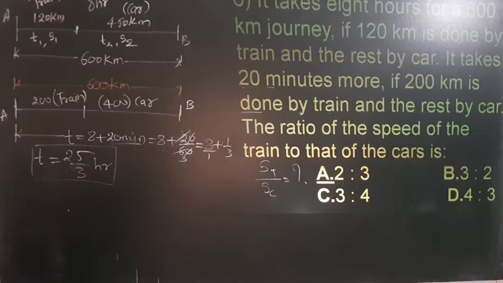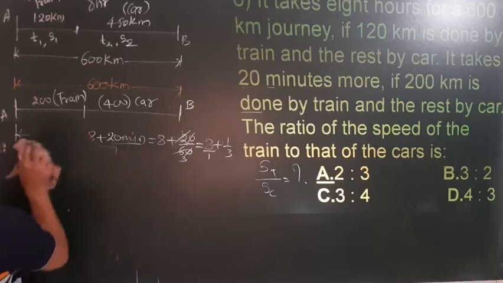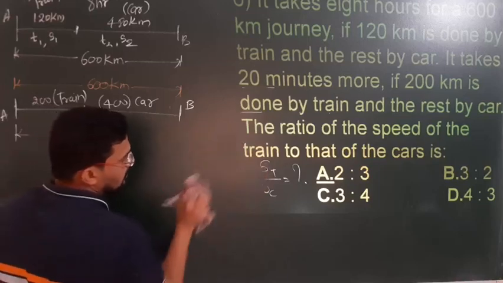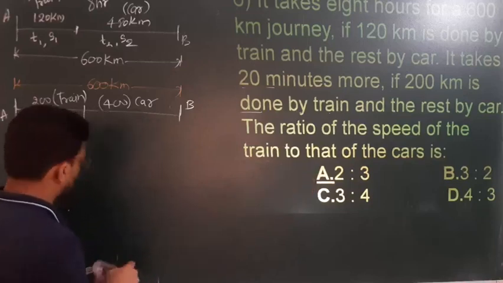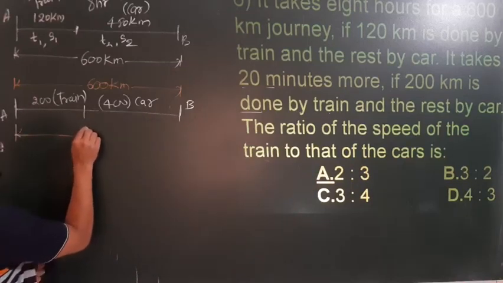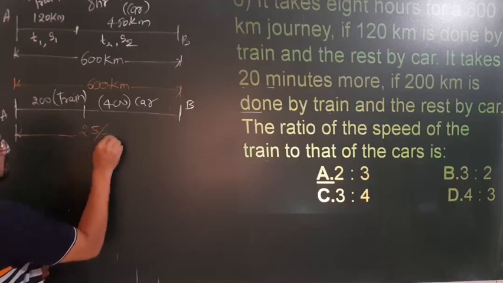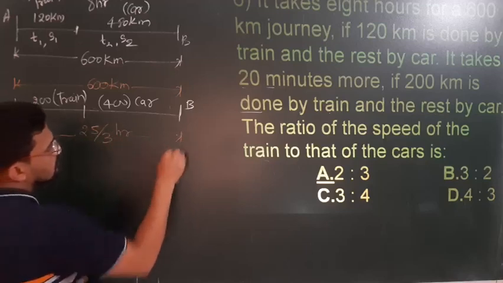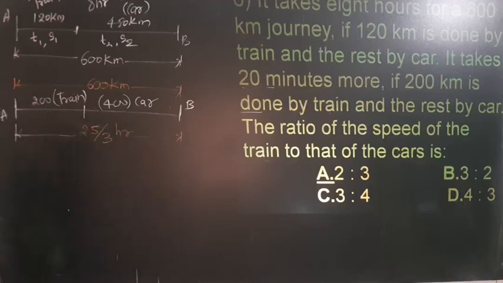Okay, so just note it down. Instead of 8 hours it takes 25/3 hours. Okay, so from here to here it takes 20/3 hours. Okay, then find the ratio of the speed.